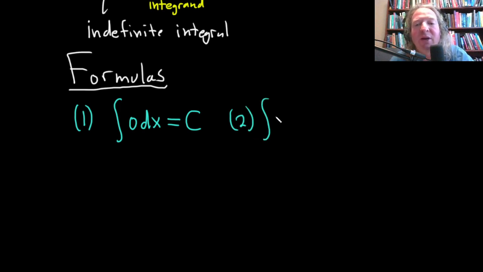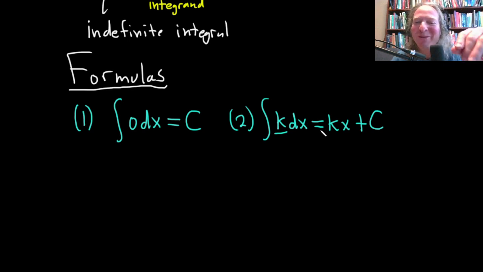How about this one? Let's say we have a constant, which I'll call k, with respect to x. So the variable is x. What's a function whose derivative is k? Well, it's going to be kx. And then, of course, plus our constant of integration. And you can always check your answer. If you differentiate this, you should get the integrand. See how important it was to know what it's called? It helps to know. So the derivative of kx is k. And the derivative of c is 0, so it goes away. Let's do an example with this one.